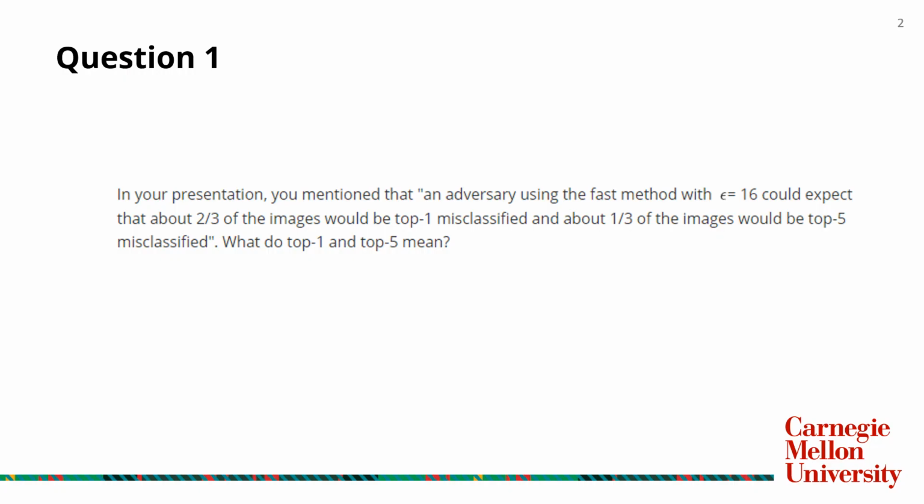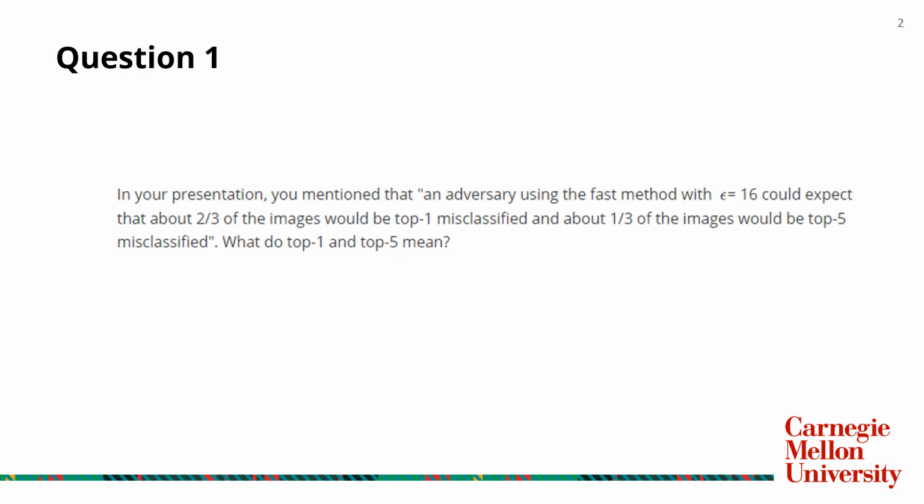Here is the first question from Shaoxuan Zheng. In your presentation, you mentioned that an adversary using the first method with epsilon equals 16 could expect that about 2/3 of the images would be top 1 misclassified, and about 1/3 of the images would be top 5 misclassified. What do top 1 and top 5 mean?